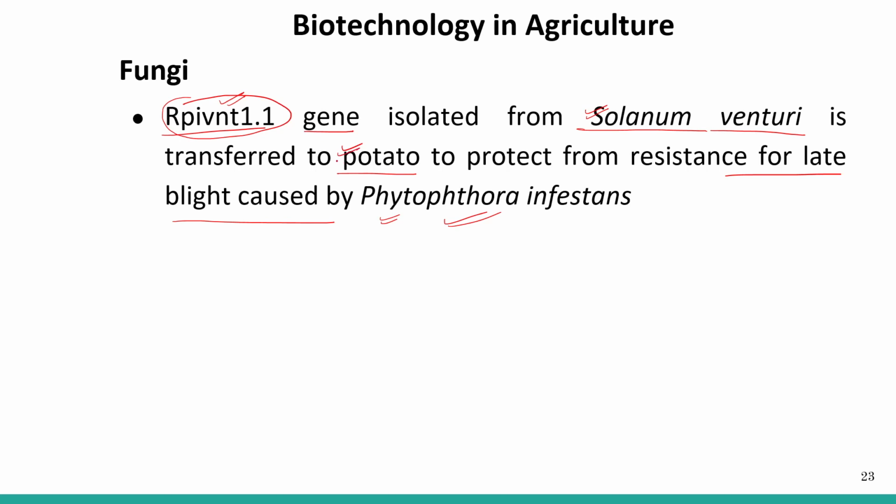Now this potato is transgenic, because a foreign gene from Solanum bulbocastanum has been incorporated inside the genome of this potato. So this transgenic potato now has resistance against Phytophthora infestans.